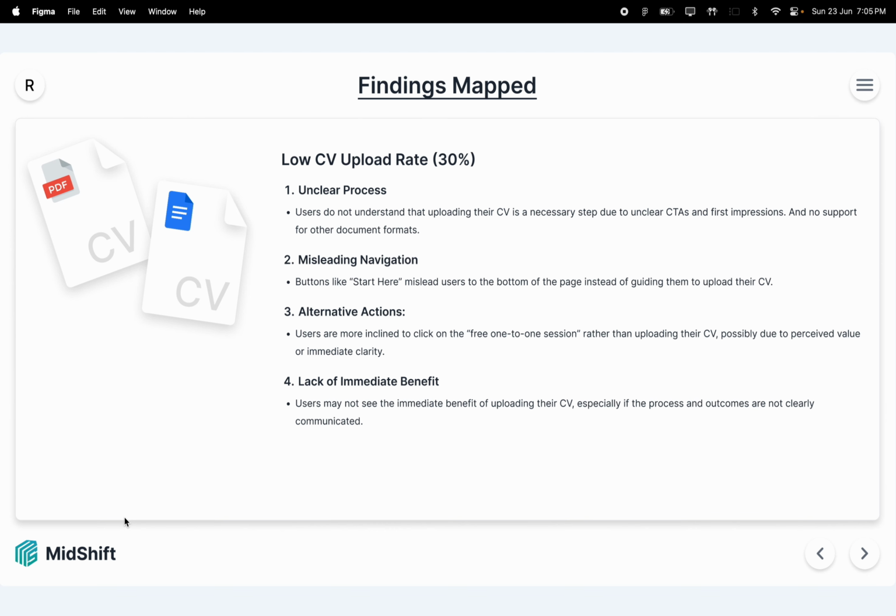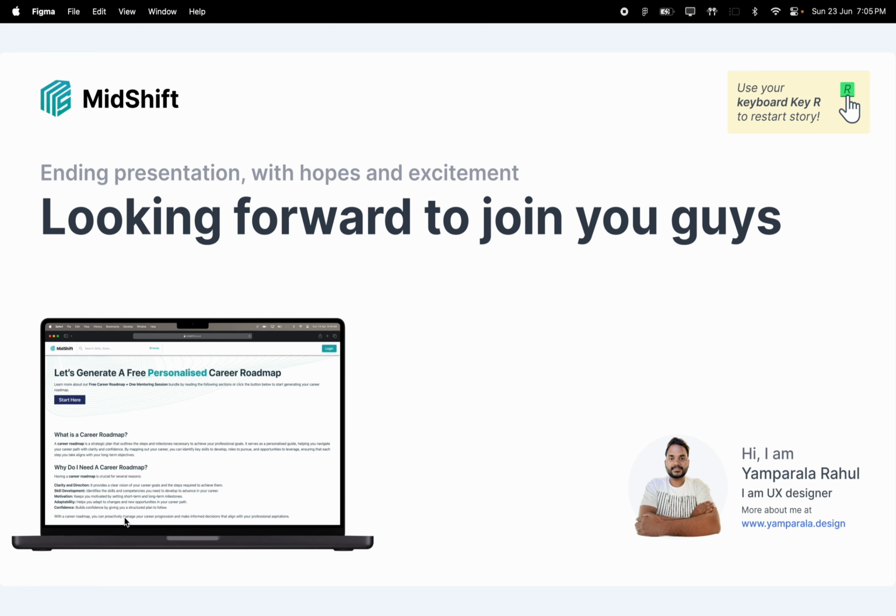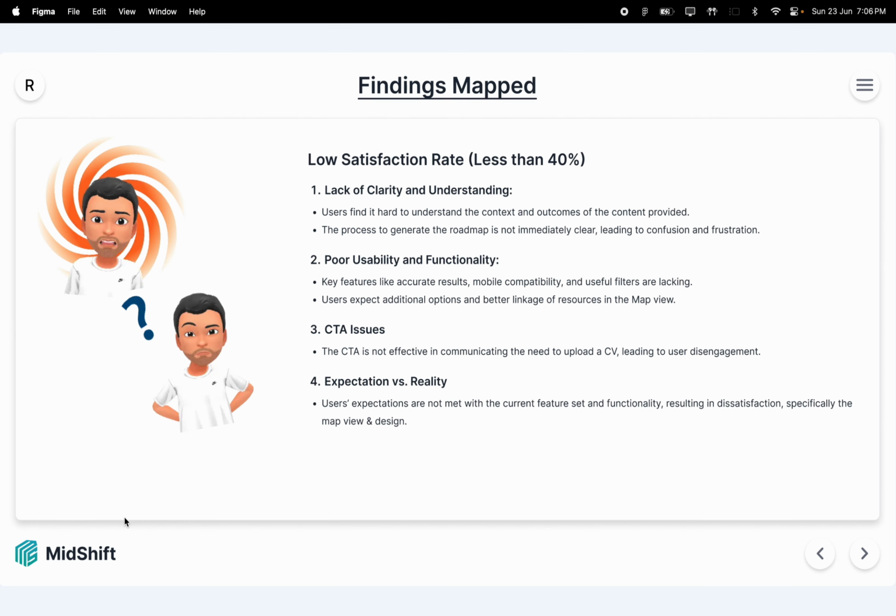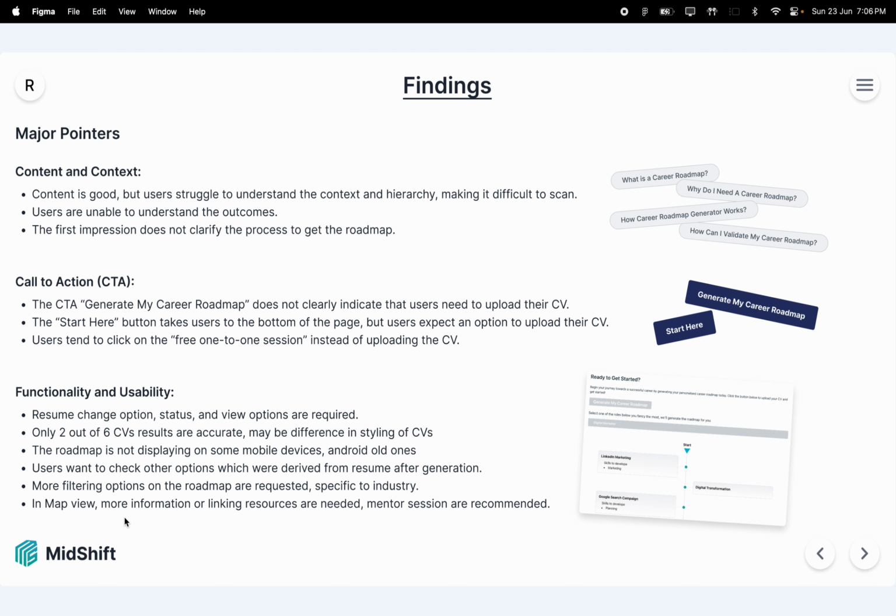Whenever a user uploads their CV, they are not able to see any benefit, or why they should be sharing their CV. So this is the end of the presentation. From the overall user journey analysis, I found these two main factors, major pointers, which we can work on together to come up with better solutions.